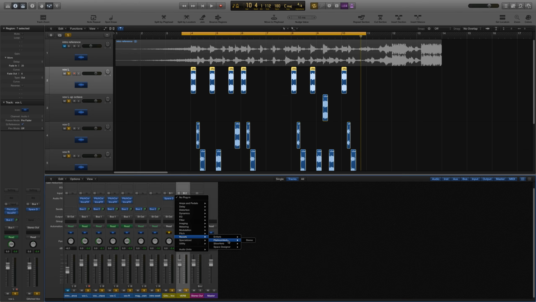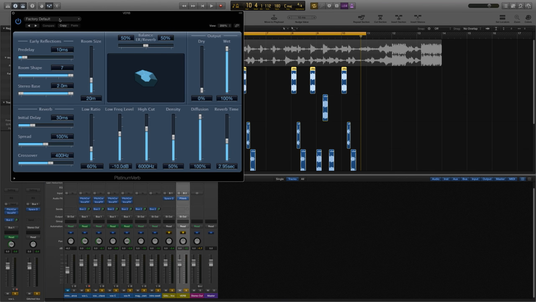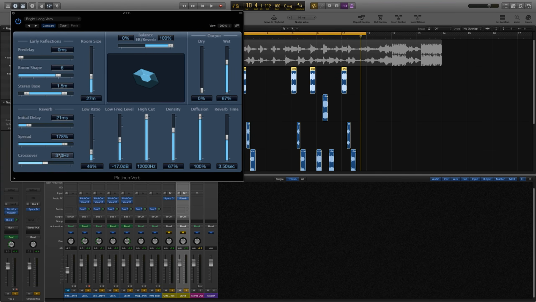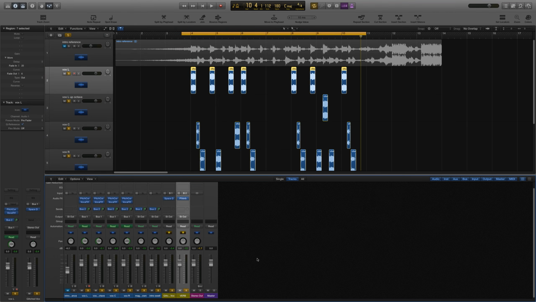We're going to use the Platinum Verb again, like we did in the mix session in the previous video, and we'll use that same preset we had before, bright long verb. We'll pull up the spread a little bit, pull up the room size quite a bit actually, pull up the reverb time a bit, and the wet signal should be at 100%. So let's see what this sounds like.